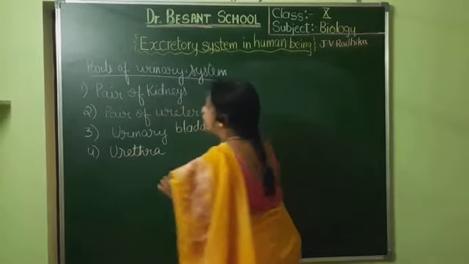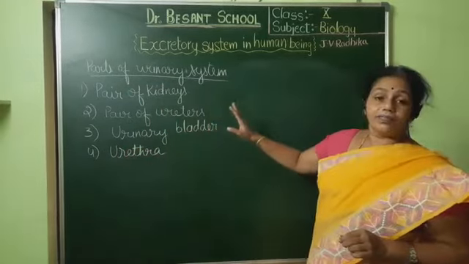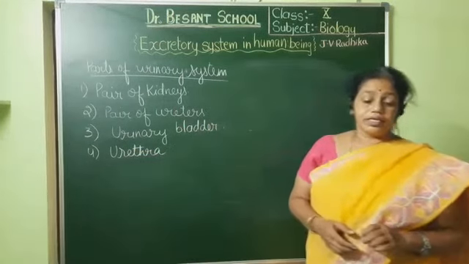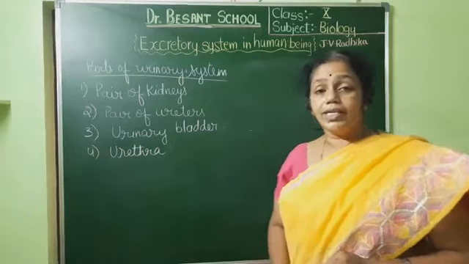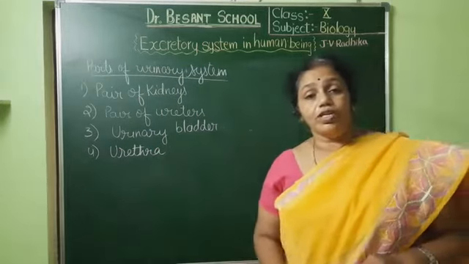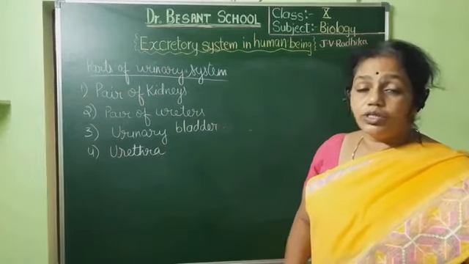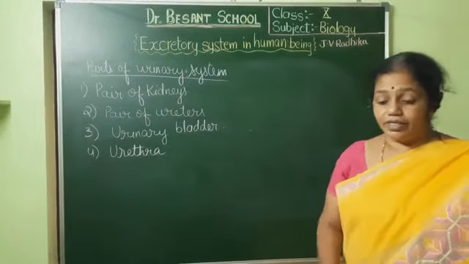So what are the different parts? They are the pair of kidneys, pair of ureters, urinary bladder and the urethra. These are the 4 different parts. So I will just get the chart. By then please note down. All of you have got the textbook and notebook with you. If you have not, please bring them. I shall also bring the chart and start with that.